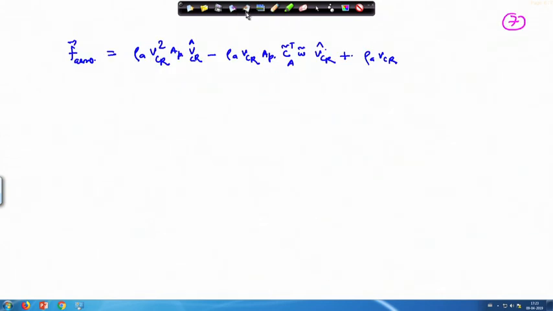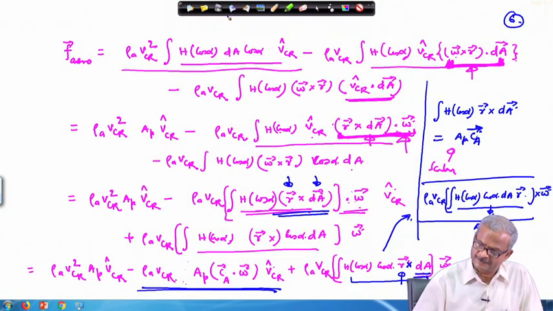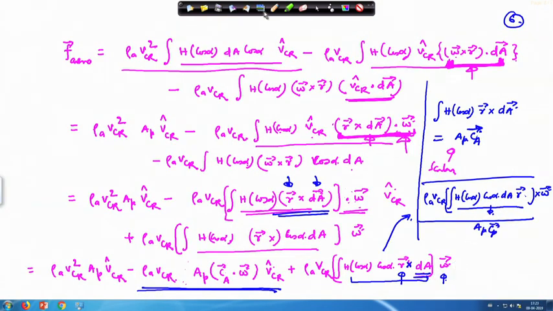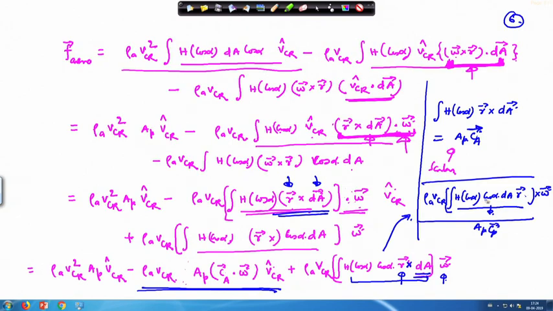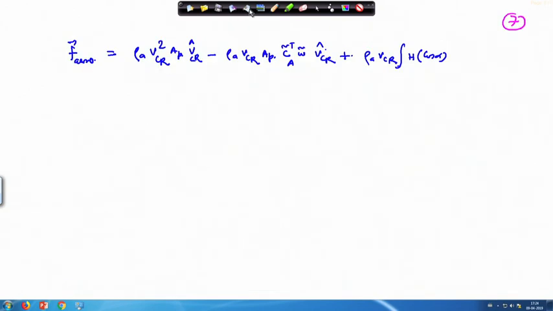So, using this, then we can write as rho a V c r, then H cos alpha d a times r, and put it in bracket and then put cross here, cross omega.